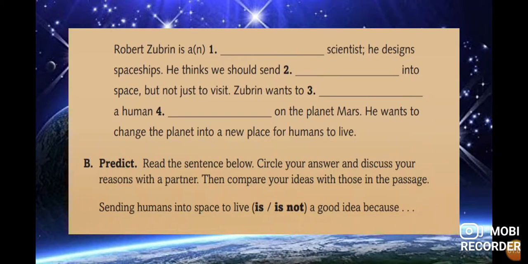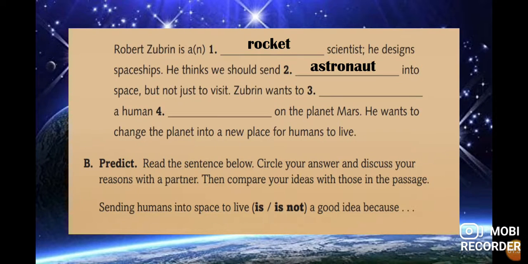Now, this one is a short paragraph. Robert Sovereign is, what is the answer? Okay, he's a rocket scientist. He designs spaceships and also he thinks we should send, what do you consider is the answer? Okay, we send astronauts into space, but not just to visit. That means this person considers that it is possible to send astronauts for different purposes.